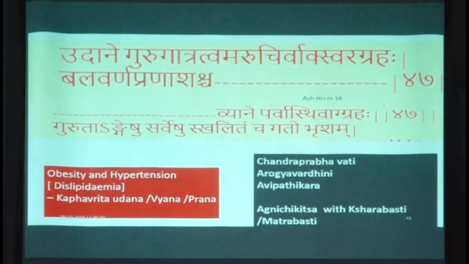I usually prescribe Agni Chikitsa and Ksharabasti in our hospital after admitting the patient, either Ksharabasti or Matrabasti. Ksharabasti in the patients who are more obese, Matrabasti in moderately obese. So when the patients have more of those Kapha Lakshanas, Tikshna Pachana Aushadhi, Agni Chikitsa is a Pachana Aushadhi which we prescribe in our hospital, and this could be the usual line of the treatment,